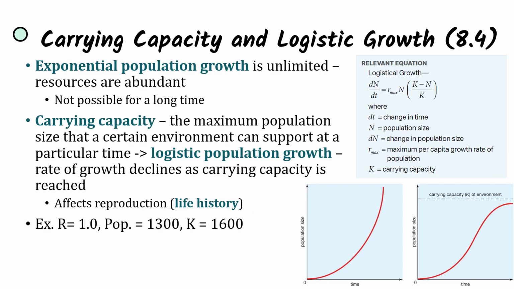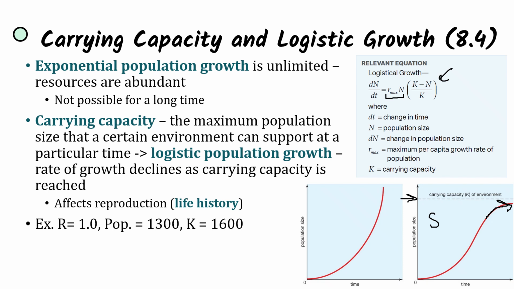So if we look at our logistic growth curve, it's called an S curve, and here's our carrying capacity K, we see that growth is slowing down as we approach carrying capacity. And so the formula here is going to be dN over dt, so change in population size over change in time, is equal to our growth rate times initial population, so just like our exponential growth function, but we also have to account for carrying capacity. So we have to take carrying capacity minus population size over carrying capacity, multiplied by our initial population size and our growth rate in order to get our logistic growth.